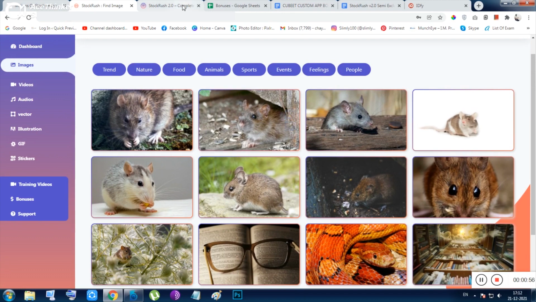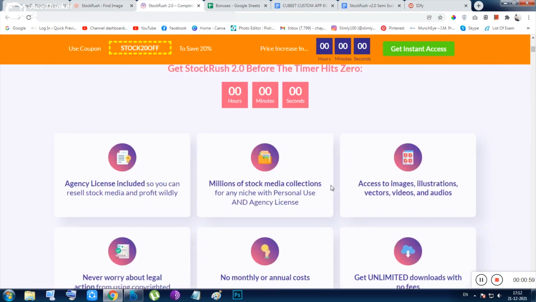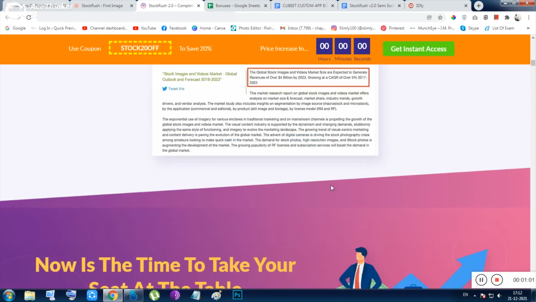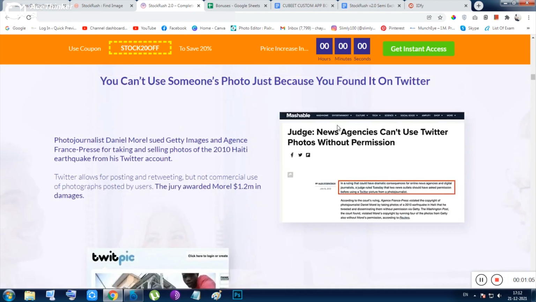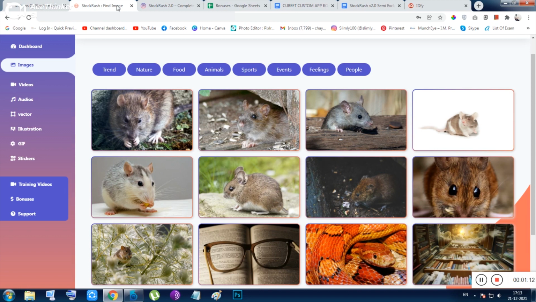Now let me show you what the problems are with getting copyrighted images. Let me show you from the examples. You can see here someone sued someone for using their Twitter picture, for using their images. So you can't take any of the images from the internet. That is why these kinds of apps are launching these days, and that is why you need it. You are getting totally copyright free images, videos, audios.